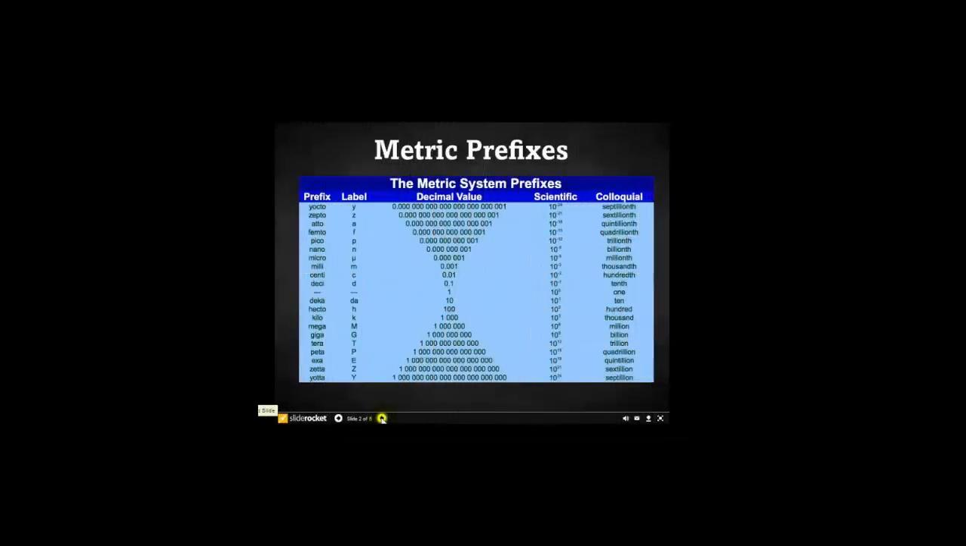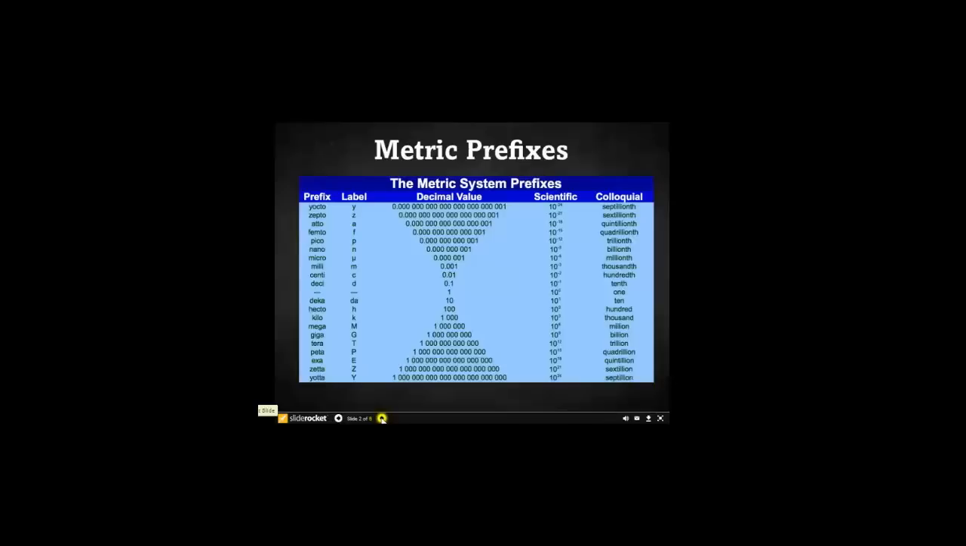There are prefixes in the metric system. The other advantage is that it's all based on 10. So you can go from zepto to atto by dividing by a power of 10. You can go from mega to exa by multiplying by several powers of 10. And that's the advantage of the metric system. It makes it very easy to convert. It may not be so easy for you because you didn't grow up with it, but the more you use it, you'll see that it does have its advantages in that way.